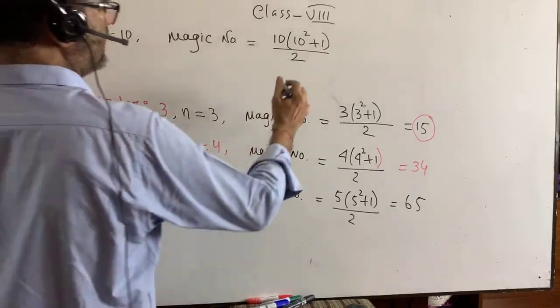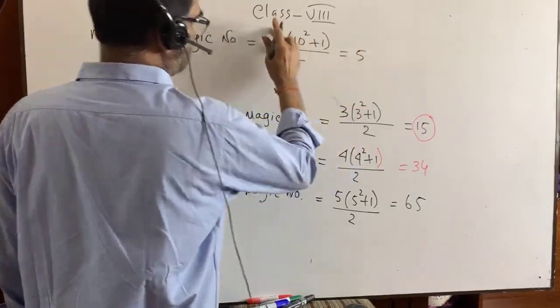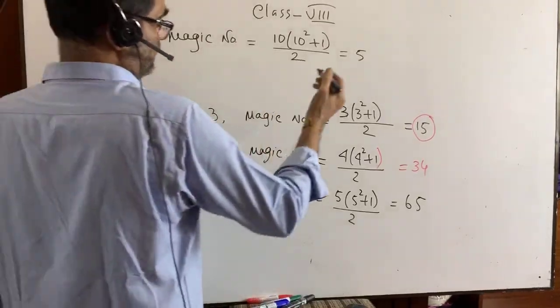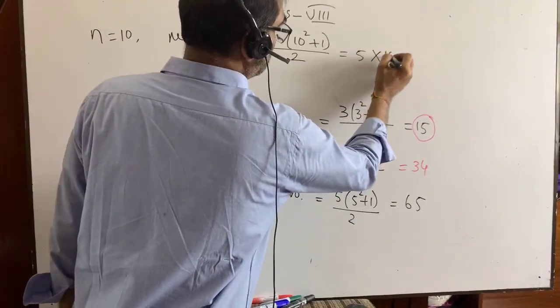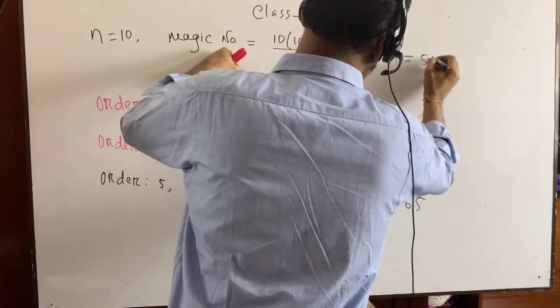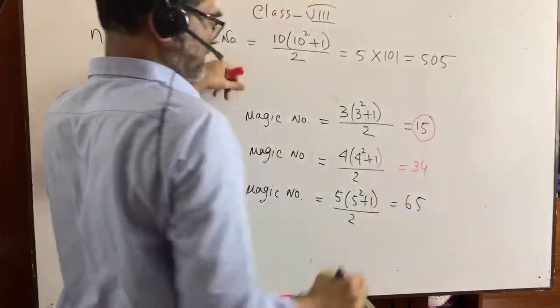So we are getting here 10 by 2 equals 5. 10 square is 100. 100 plus 1 equals what? 101. 101 into 5, that means 505.